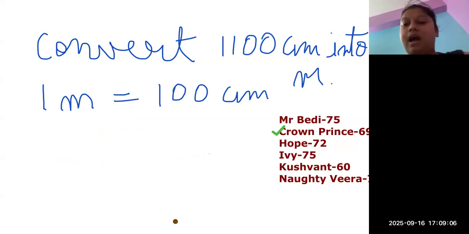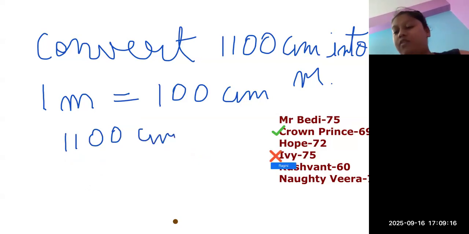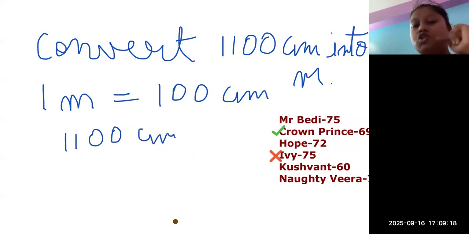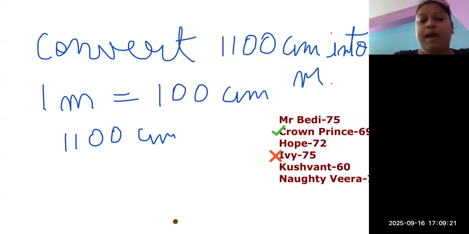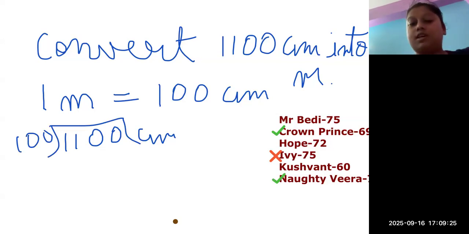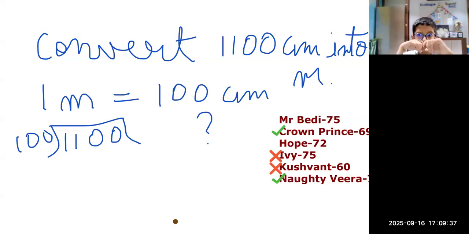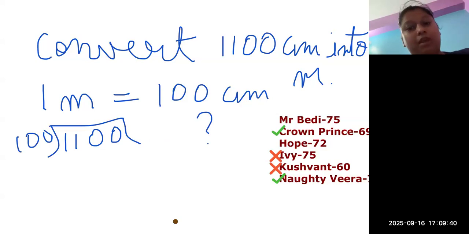Okay. Now, let's come to this question. We have 1100 centimeters. We need to convert it into meters. So what will we do? We will divide this by 100. Whatever is your quotient will be your meters, and the remainder can be your centimeters.